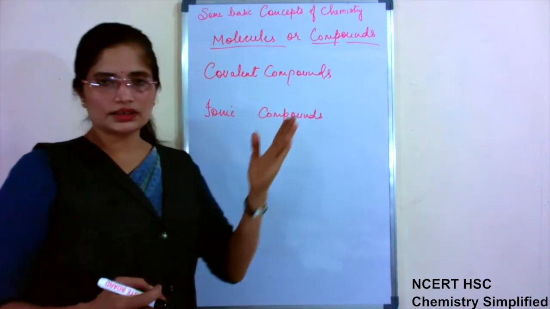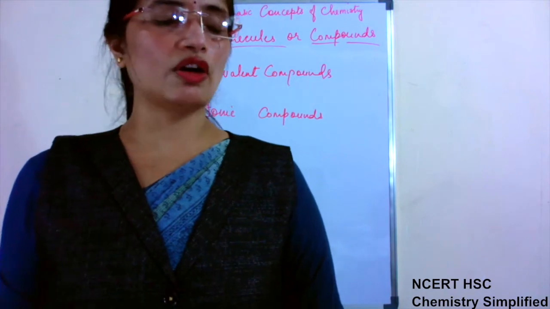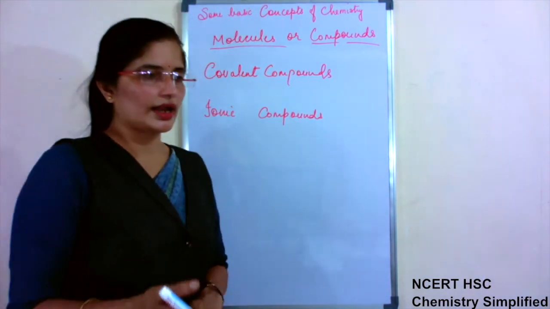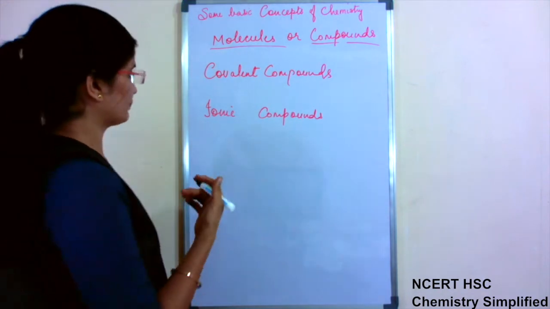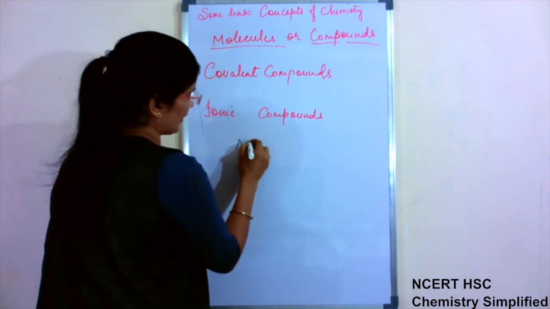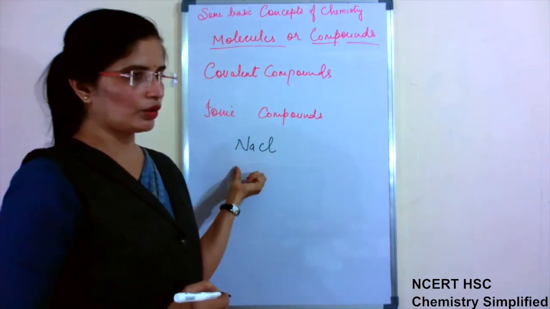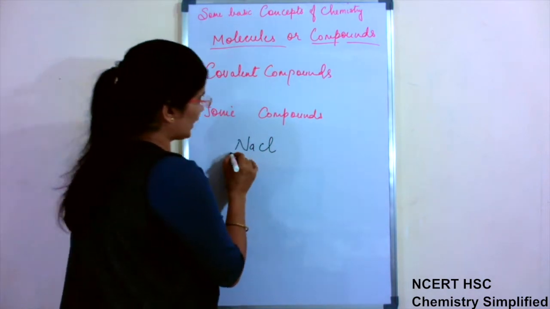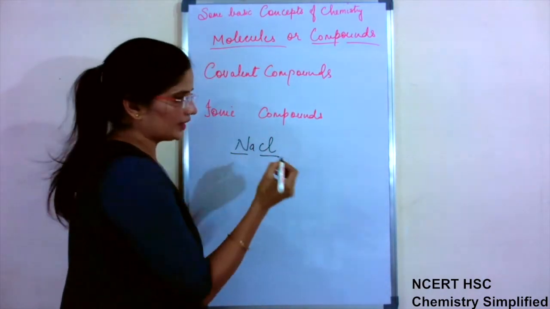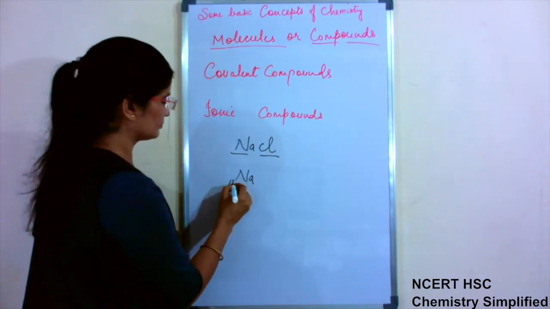Ionic compounds are the compounds which are formed by complete donation of electrons by one and complete acceptance of electrons from the other. For example, NaCl. If you remember, in 10th there was the example of formation of a bond between NaCl and MgCl2. In Na, atomic number is 11.